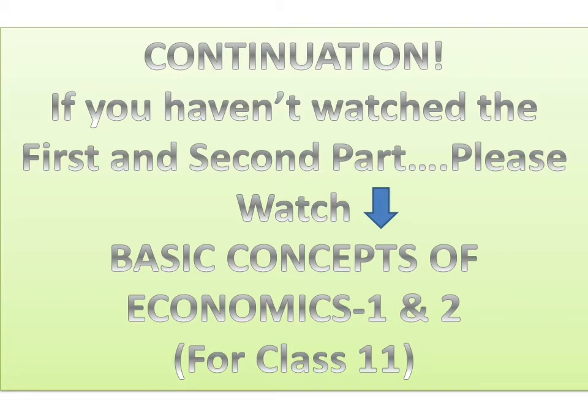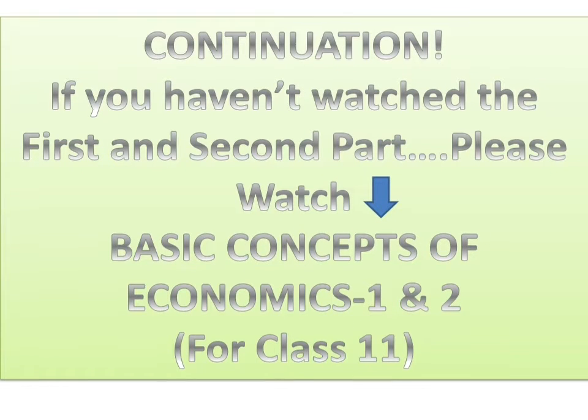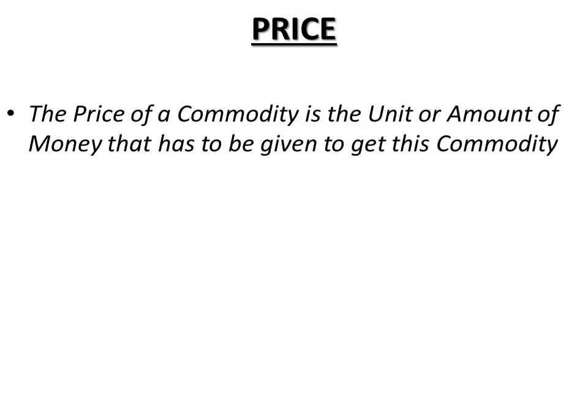The next topic, children, in your chapter is price. The price of a commodity is the unit or amount of money that has to be given to get this commodity, right? The price of a good or a service expressed in monetary units, that is the money units, is also called absolute price or money price, right? Prices are the very essence in a free enterprise economy. Free enterprise economy is a capitalistic economy.